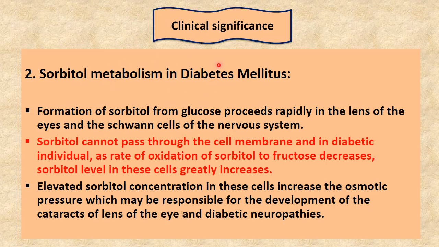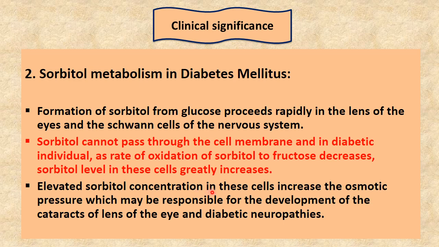Now the second significance of fructose metabolism, that is sorbitol metabolism, in diabetes mellitus. In diabetes mellitus, this sorbitol metabolism plays an important role. How? See, formation of sorbitol from glucose proceeds rapidly in the lens of the eyes and Schwann cells of the nervous system. This sorbitol cannot pass through the cell membrane, and in a diabetic individual, as the rate of oxidation of sorbitol to fructose decreases, the sorbitol level in these cells greatly increases. So the rate of oxidation from sorbitol to fructose is reduced, and the level of sorbitol is increased.